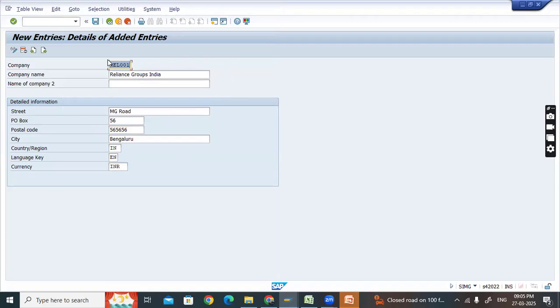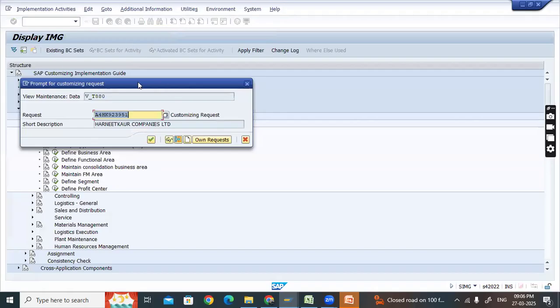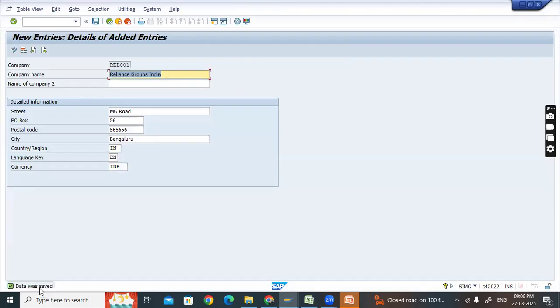Then save it here. After you create anything, you will have to save using this option. And this is called a transport request, in short TR. These TRs will help you move the configurations from one client to another client. What is the purpose of the movement? We will be discussing it in detail in the upcoming sessions. Just keep in mind the transport request will be useful in moving the configurations from one client to another client. So just click on the continue option here and your company will get saved.